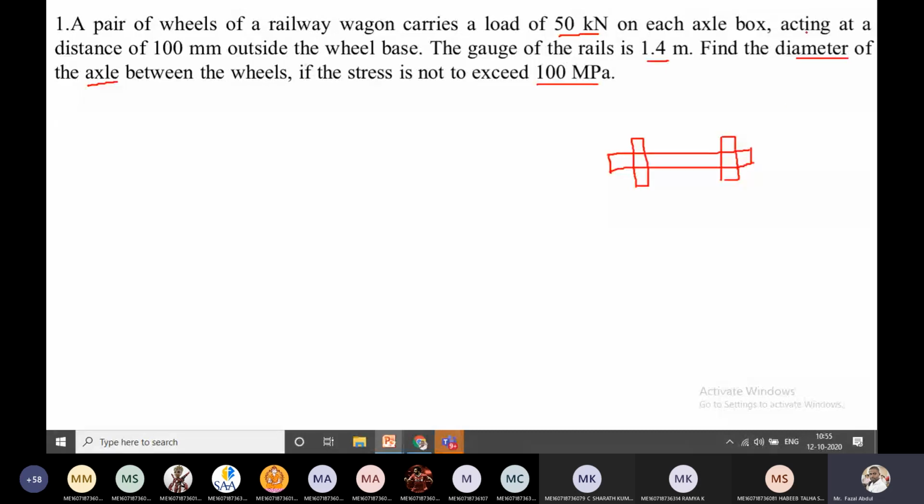It means from the outside, this is 100 mm, and this is also 100 mm, from the outside of the shaft to this one, 100 mm.